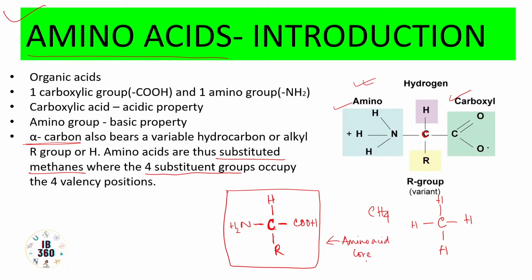So what is this R group? This is the alkyl group. This is the R variant, and different amino acids are different from each other mainly due to this R group. Otherwise the rest will be the same. Every amino acid will have an alpha carbon to which a carboxyl group is attached, an amino group is attached, and a hydrogen is attached to fulfill the valency.